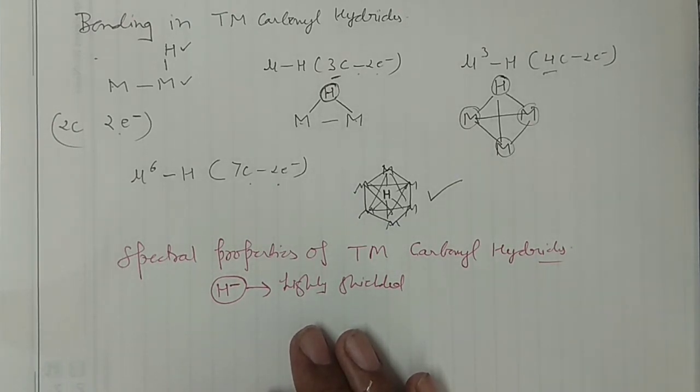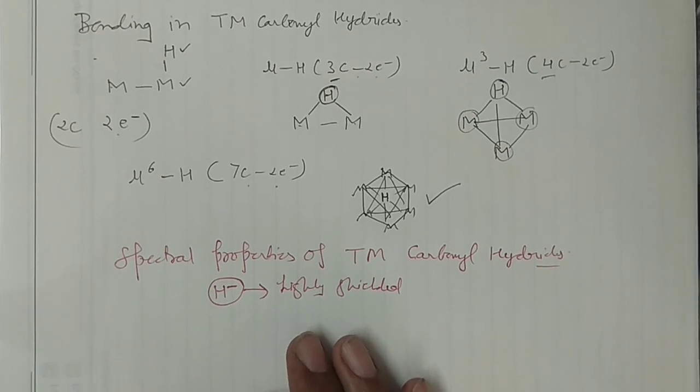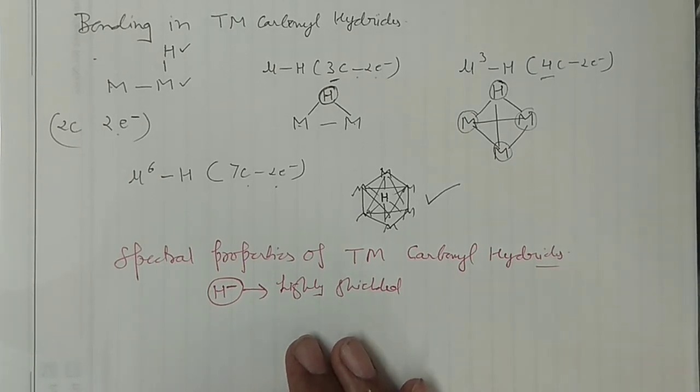And right now I am assuming that you are familiar with the basics of NMR spectroscopy, so I am not going to explain things in much detail. If you want to learn NMR spectroscopy, then you can search on YouTube for NMR spectroscopy by Tetrahedron Chemistry Classes, then you will get your search result and you can go through it, right?